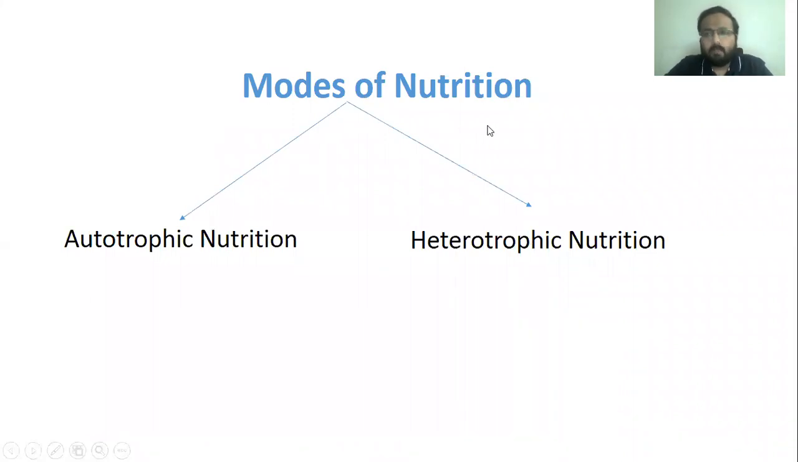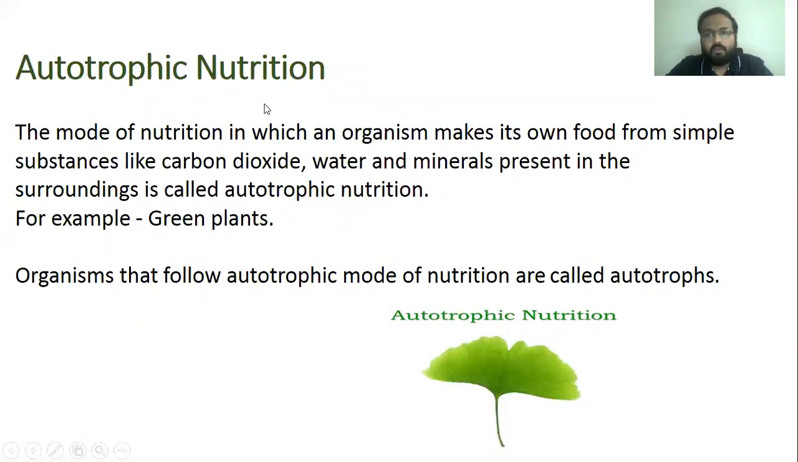There are two different modes of nutrition, meaning there are two different ways by which an organism obtains nutrition. First is autotrophic nutrition and second is heterotrophic nutrition. So what is autotrophic nutrition? The mode of nutrition in which an organism makes its own food from simple substances like carbon dioxide, water and minerals present in the surroundings is called autotrophic nutrition.